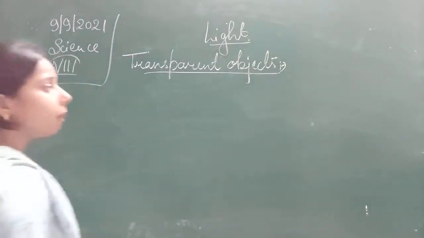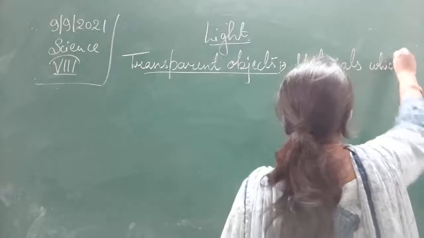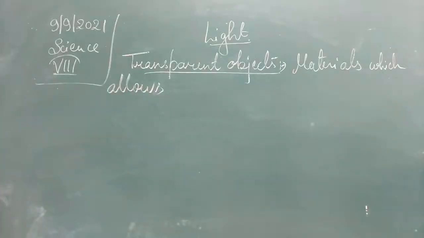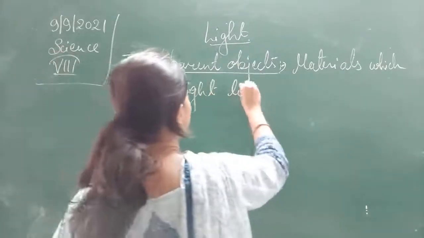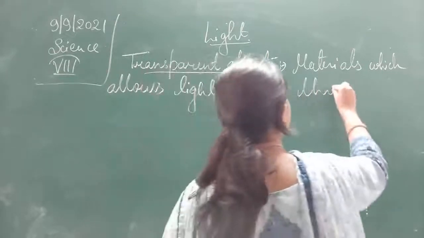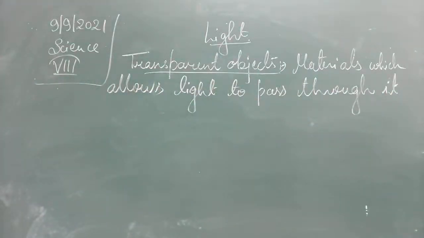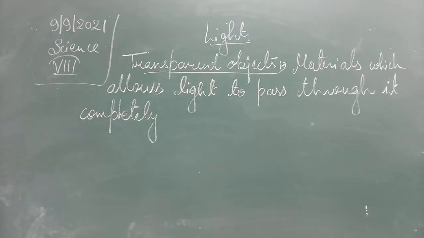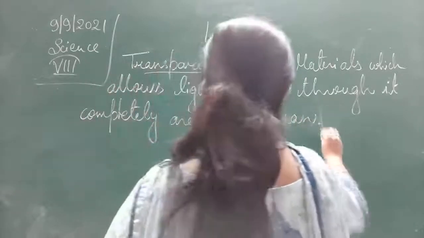The material which allows light to pass through it completely is called a transparent material.